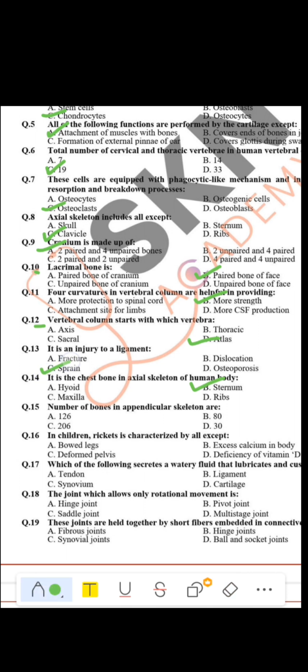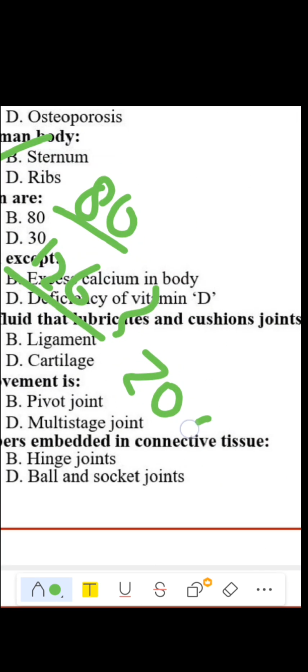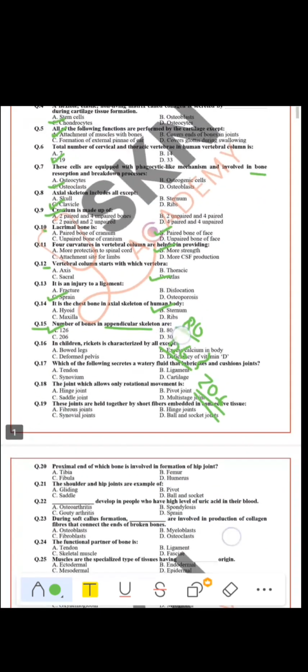Now we have another question, question number 15. Number of bones in the appendicular system. In the appendicular system, in total we do have 126 bones. Because 80 we have in axial, 126 in appendicular, together it is 206 bones. 206 bones, okay?